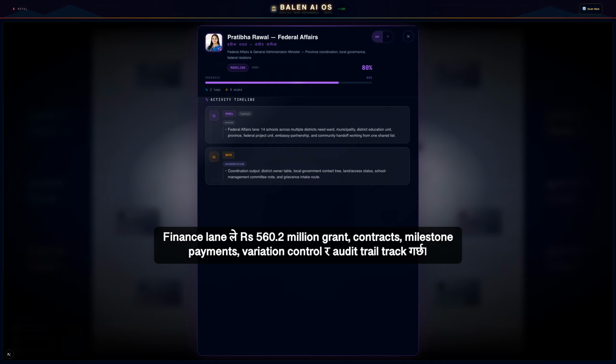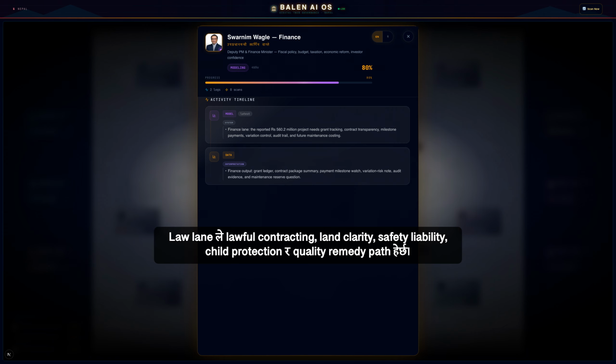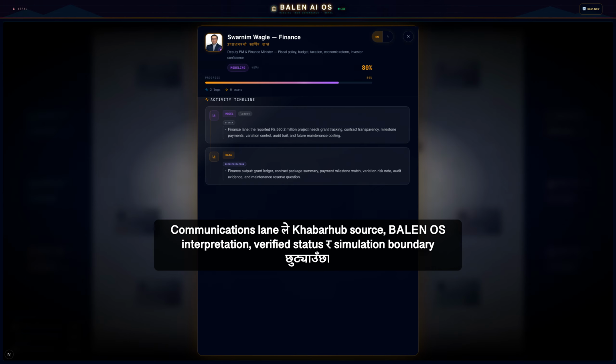Law and justice opens the safeguards lane. Public reconstruction needs lawful contracting, land clarity, construction safety, child protection rules on sites, accessibility commitments, and a remedy path if quality fails. Communications opens the public explanation lane. It must say CaberHub reported the support, BALEN OS is simulating the workflow, and this is not a claim of real ministry action by the system.